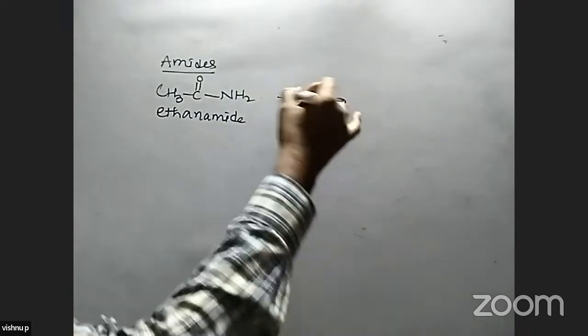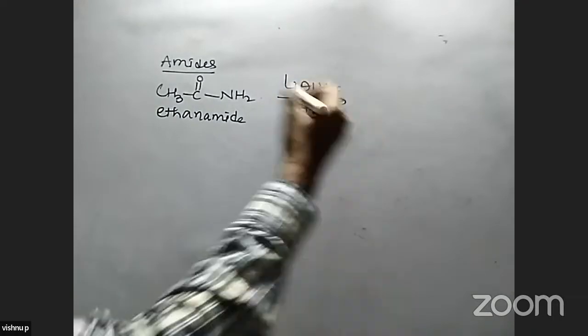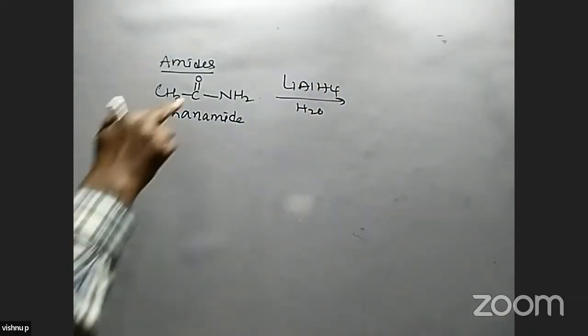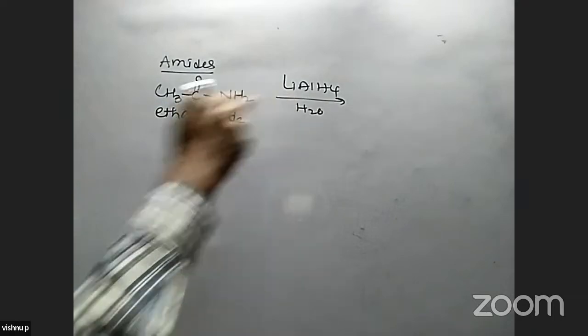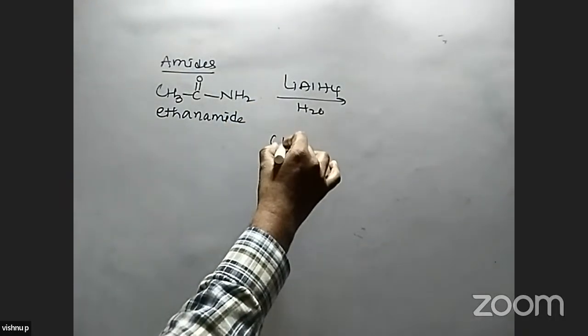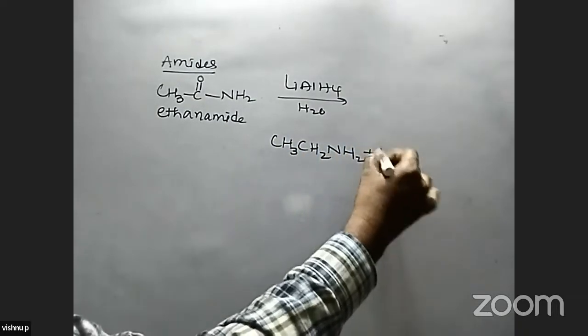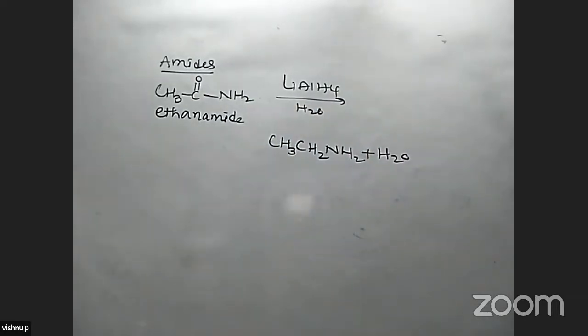Ethanamide, amides are treated with lithium aluminum hydride in presence of water. This CO group is reduced because each lithium aluminum hydride can produce 4 hydrogens. So the compound formed is CH3CH2NH2 by losing of water. So primary amine is formed in this reaction.